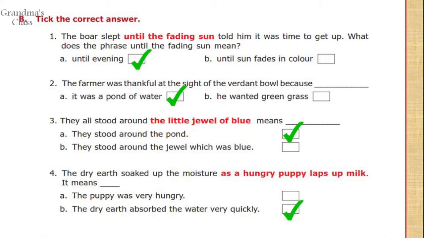Take the correct answer. The boar slept until the fading sun told him it was time to get up. What does the phrase until the fading sun mean? Which means until evening. Number 2. The farmer was thankful at the sight of the verdant bowl because it was a pond of water. Number 3. They all stood around the little jewel of blue means they stood around the pond. Number 4. The dry earth soaked up the moisture as a hungry puppy laps up milk, which means the dry earth absorbed the water very quickly.